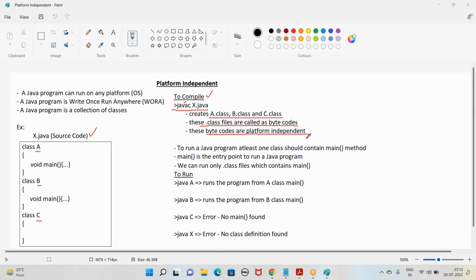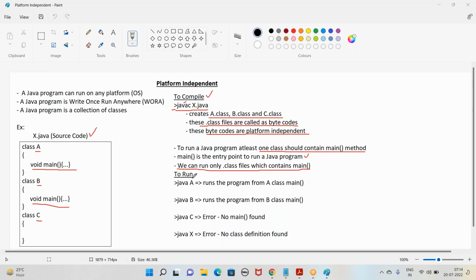Now once we compile, we have to run our application. Why should we run? To see the output of your program. To run a Java program, at least one class should contain a main method. Why main method? It is the entry point to run a Java program. So we include the main method like this inside classes. Minimum one class should contain a main method. And a very important point: we can run only .class files which contain a main method.